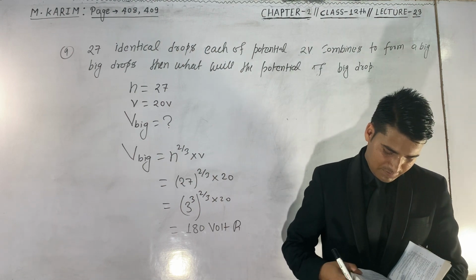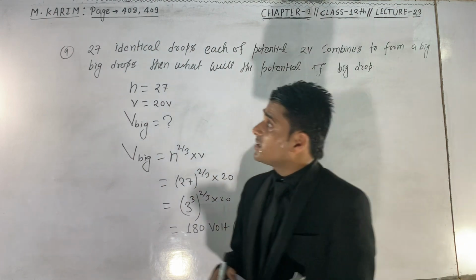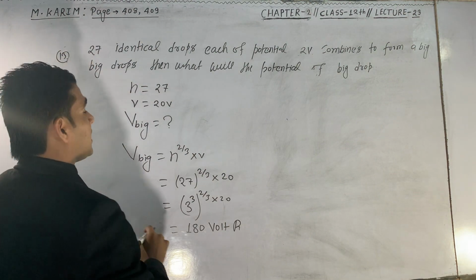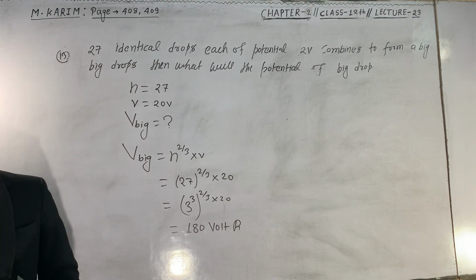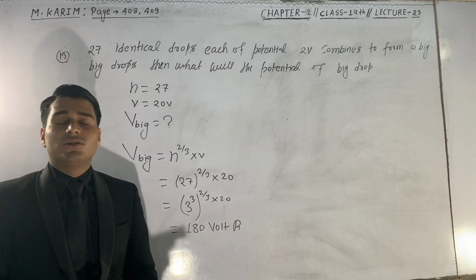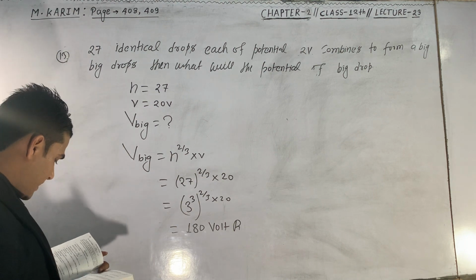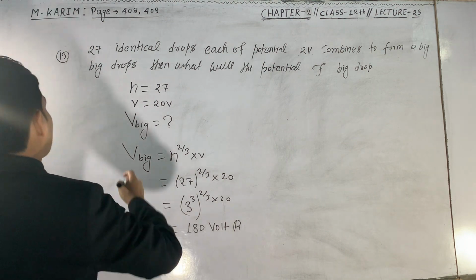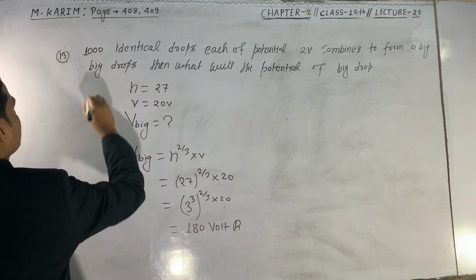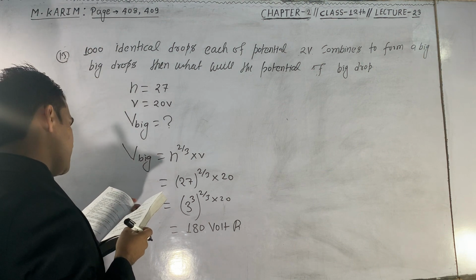Okay, next question. Question number 13 is similar to question number 12. The question is saying that 1000 identical drops, each of potential 4 volt, combine to form a big drop. Then find the potential of the big drop. The value is changed here.